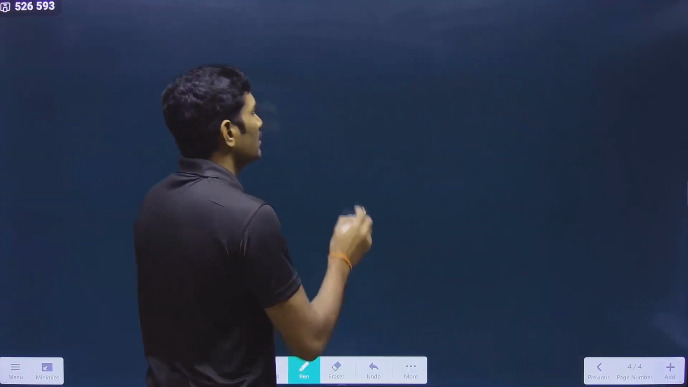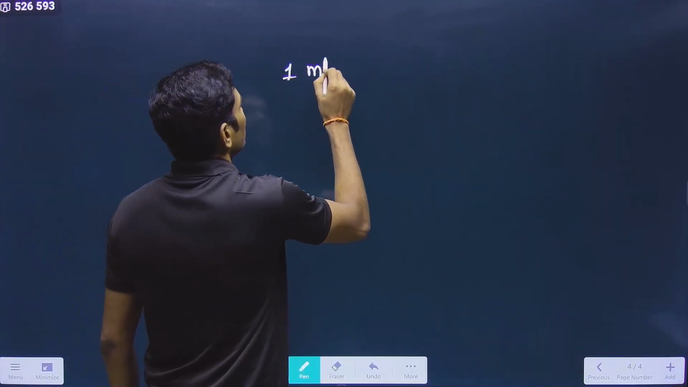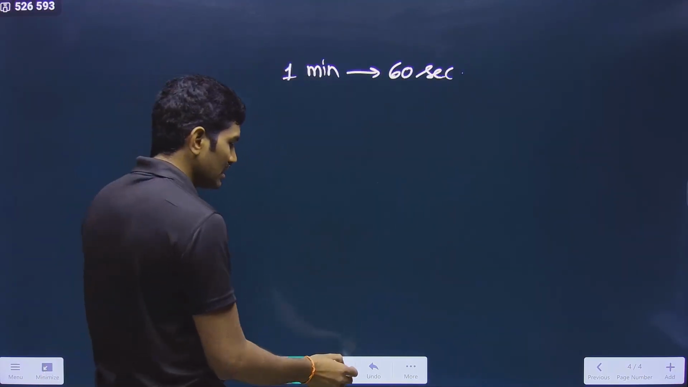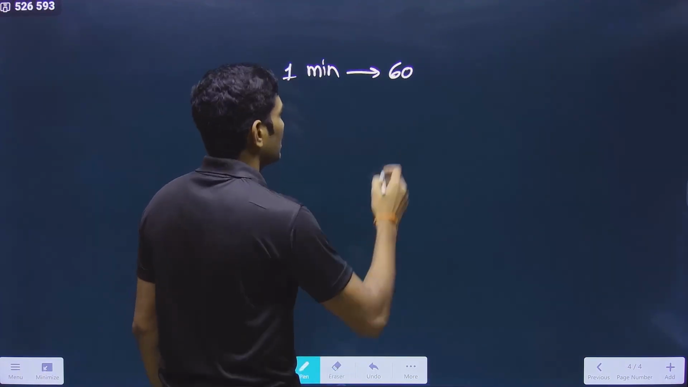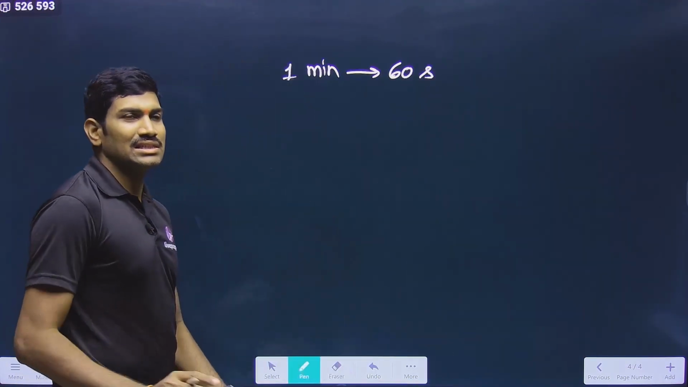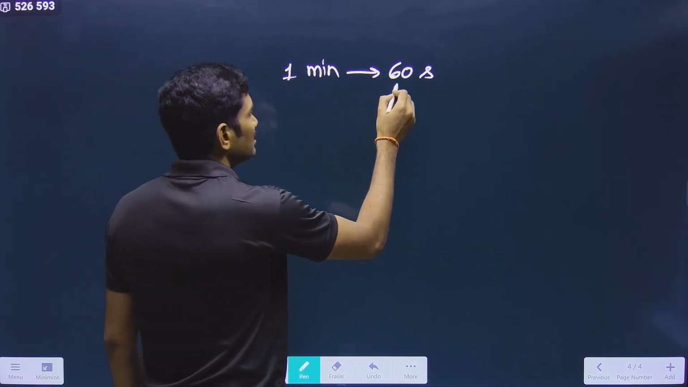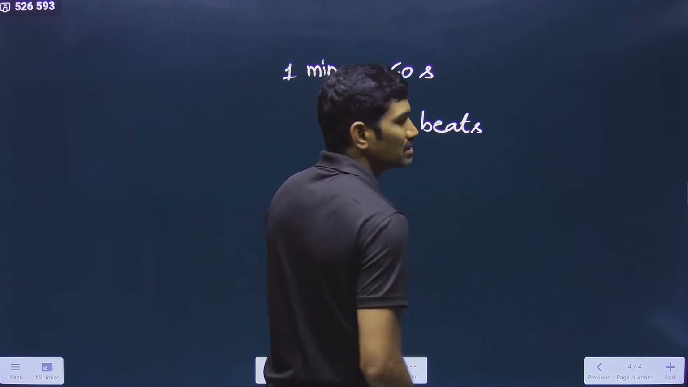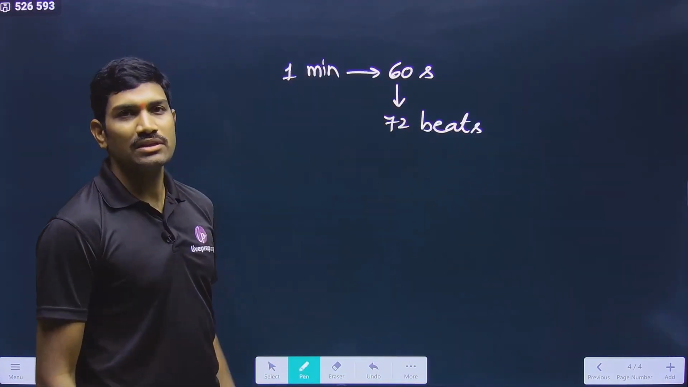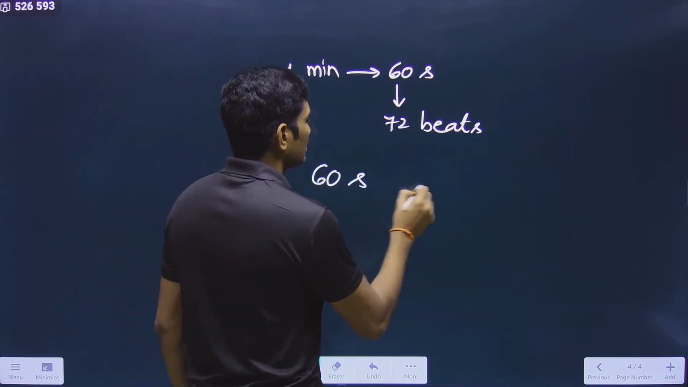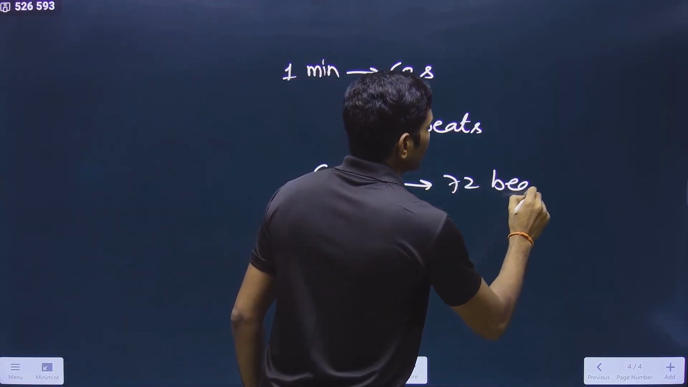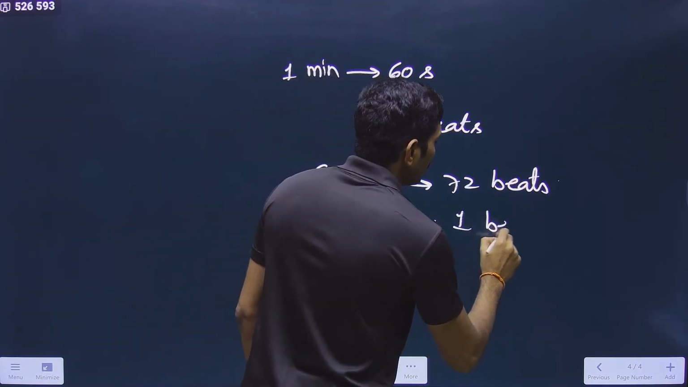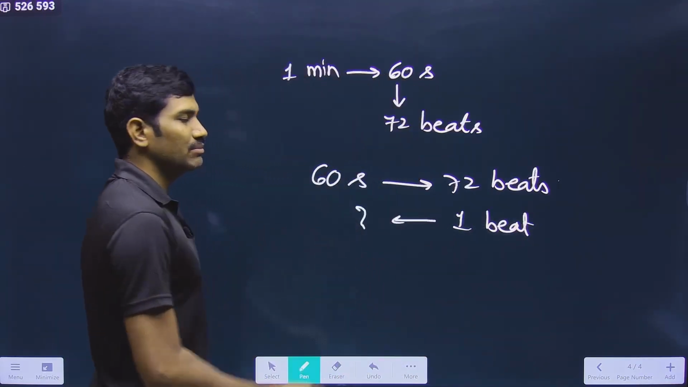So 1 minute will have 60 seconds. Yes or no? 1 minute is 60 seconds. You can write it like this or simply write 60 seconds. And in these 60 seconds, 72 beats. So 72 beats per minute. In 60 seconds, 72 beats. That means for one heartbeat, how much time will it take?